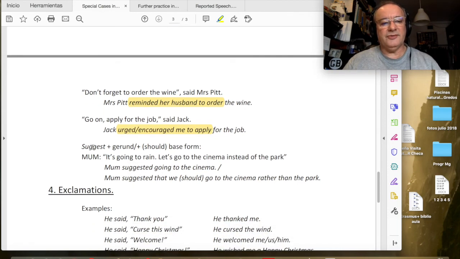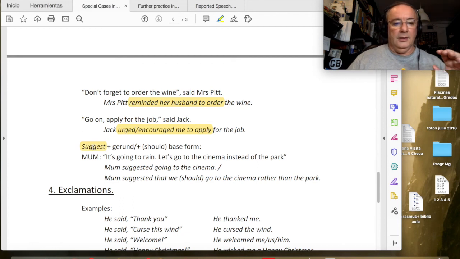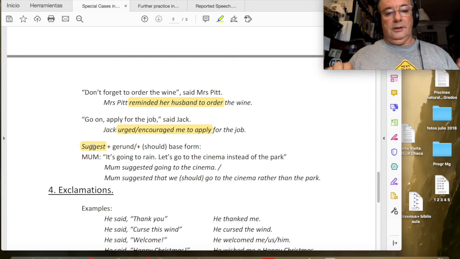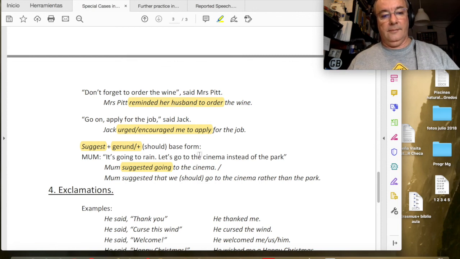And then we have a very special verb, the verb suggest, which is very similar to recommend. Recommend and suggest can take a gerund. For example, Mom suggested going to the cinema, sugirió ir al cine. But we can also take the base form or the should plus the base form. Mom suggested that we should go to the cinema, or Mom suggested that we go to the cinema. Both are possible. The only difference is the first one is more colloquial, the second one is more formal.